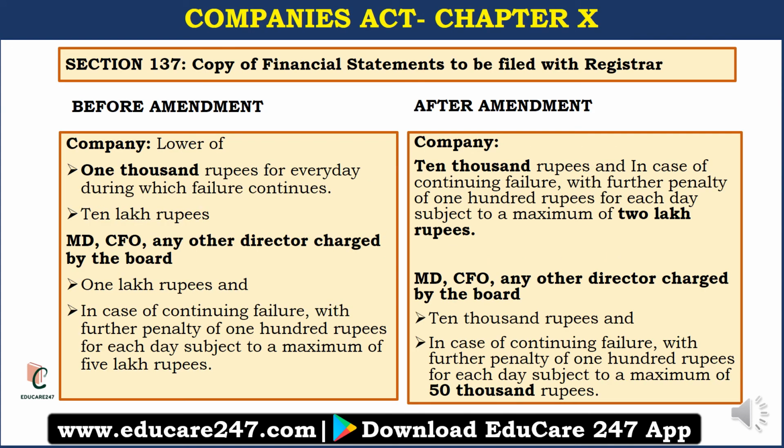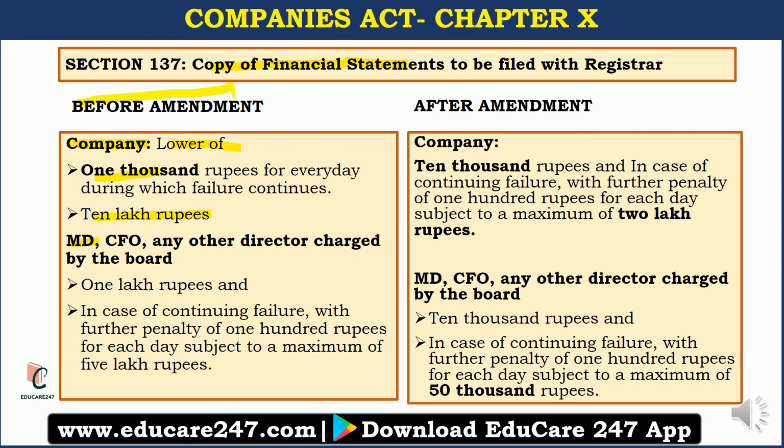Now let's move on to section 137, which is copy of financial statements to be filed with the registrar. Again here also the change has been made in the penalty provisions. So before amendment, the company which is in default has to pay a fine of 1000 rupees for every day during which the failure continues, subject to a maximum of 10 lakh rupees, right?